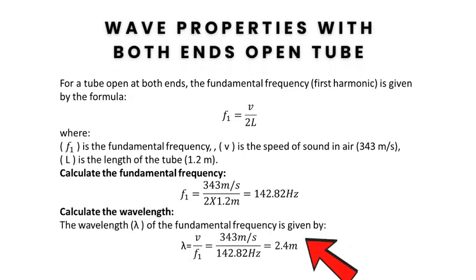To calculate the wavelength, lambda equal to v by f1 equal to 343 meters per second divided by 142.82 hertz equal to 2.4 meters.